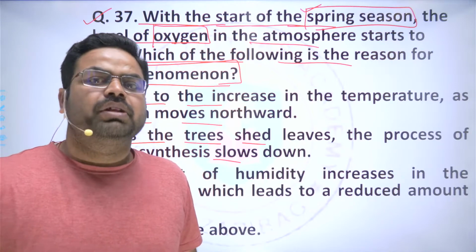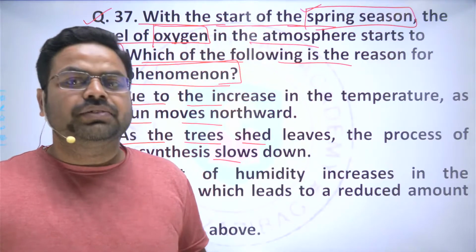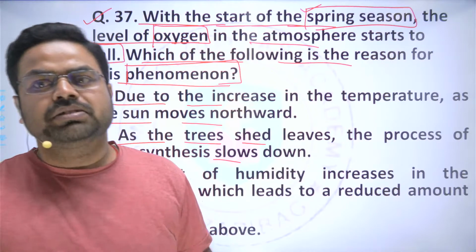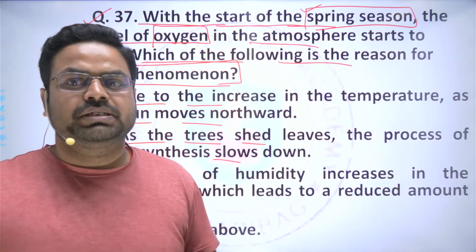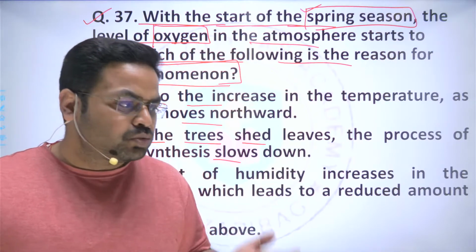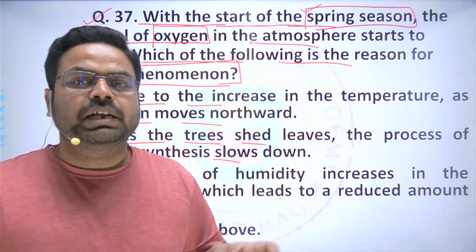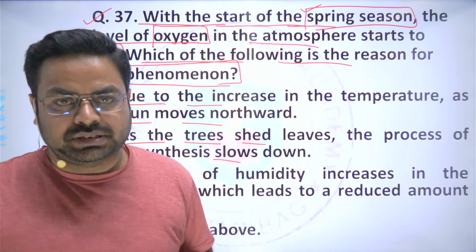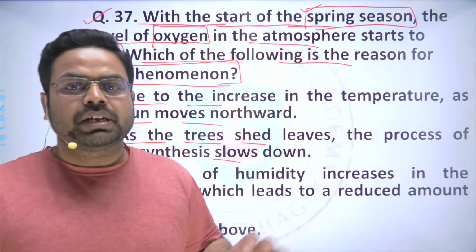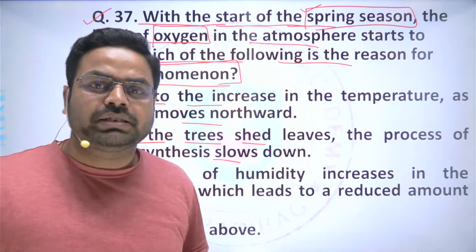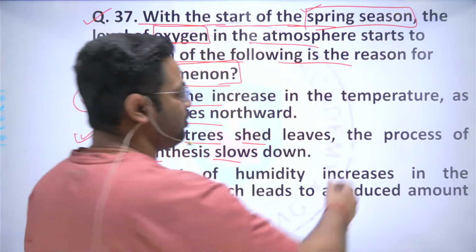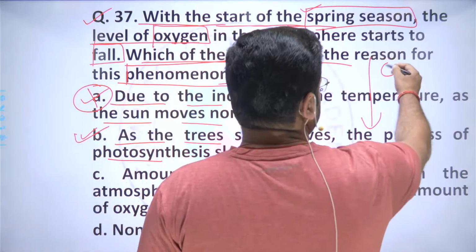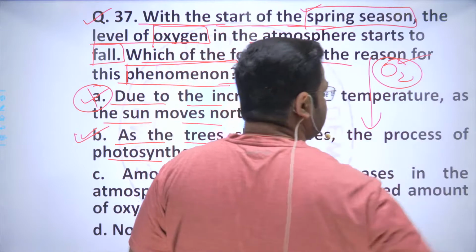And due to this, what will happen, if there is no leaf, then there is no chlorophyll, there is no photosynthesis process, and the source of the oxygen that is getting added to the atmosphere is the process of photosynthesis. And as there will be reduction in the photosynthesis in the nature, there will be fall in the amount of oxygen that is available in the atmosphere.